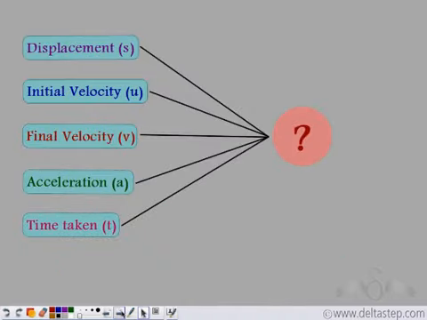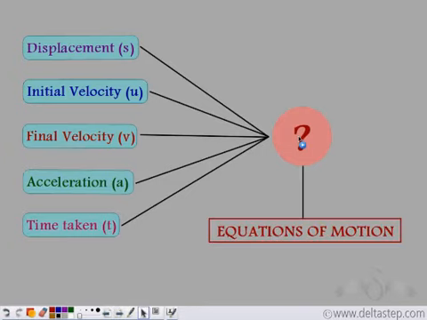But what is the nature of relationship between these terms and how exactly are they interrelated? Given some of these terms, how do we find others? In order to solve this problem, we derive the equations of motion. For deriving the first equation of motion, let us ignore displacement for the time being. So, let us try to find a relation between initial velocity, final velocity, acceleration, and time taken.